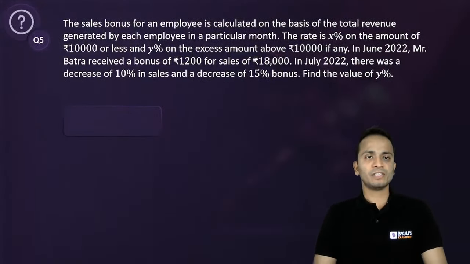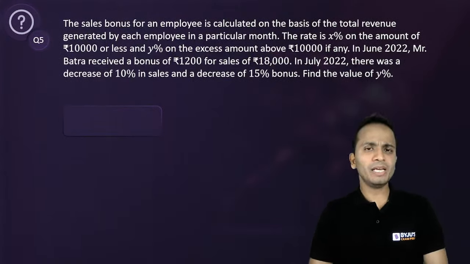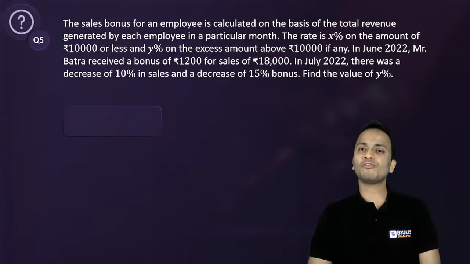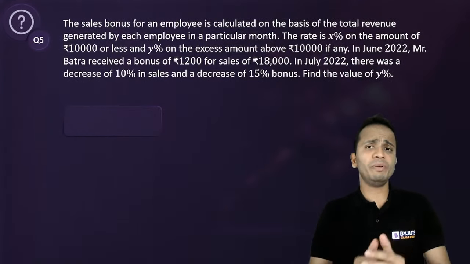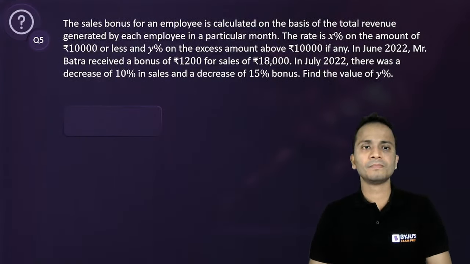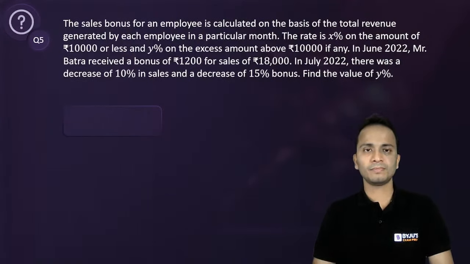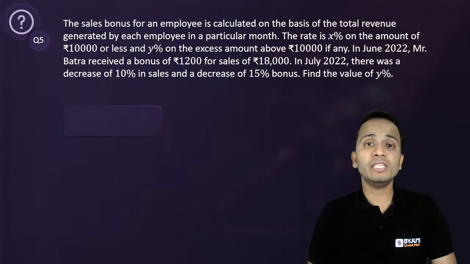Question number 5, slightly lengthy question, but it will not be a difficult one. So definitely some concepts of percentages and solving linear equations will be helpful in this question. Now what you can do is you can save your time in making these equations.